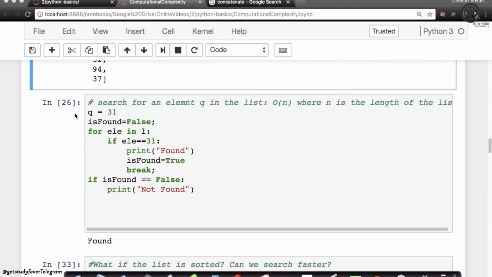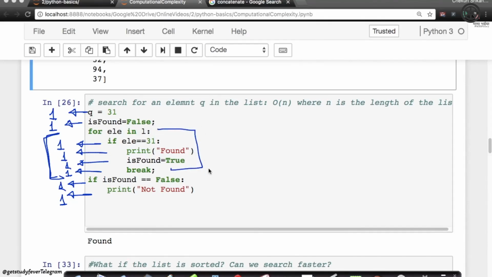Let me change the color here. This takes 1 unit of time, this takes 1 unit of time. Each of these also takes 1 unit of time, because these are simple one-line statements, right? So let's assume all of them take 1 unit of time. The catch here is this section of code, this for loop, can run n times.